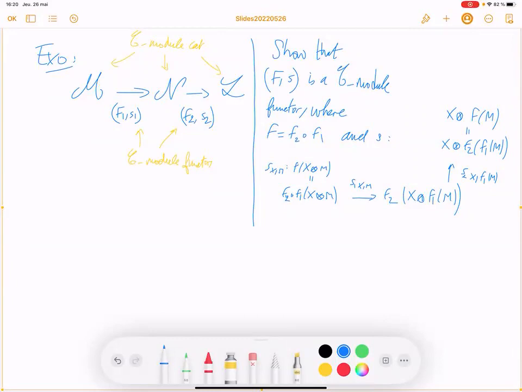So you get it like that. You can go from there to there. S of X, M. Okay.